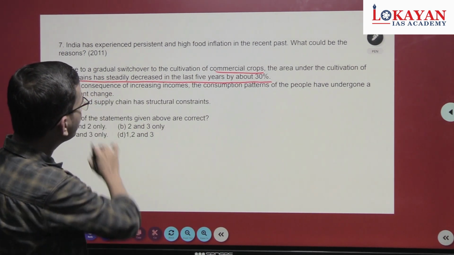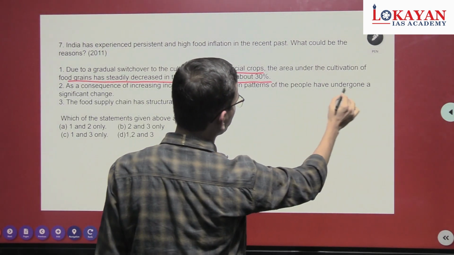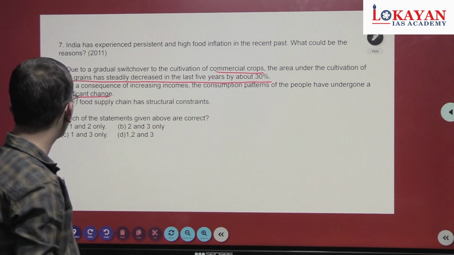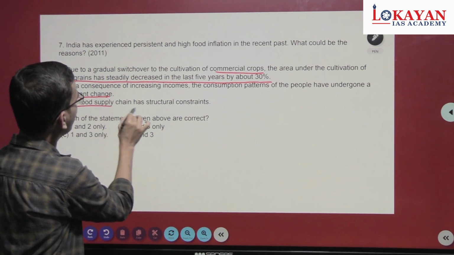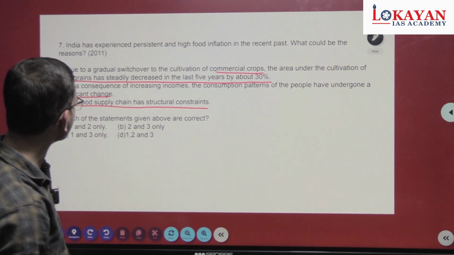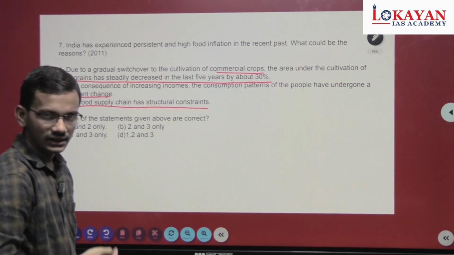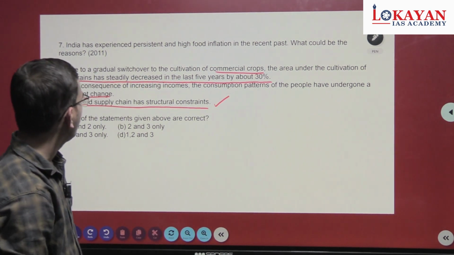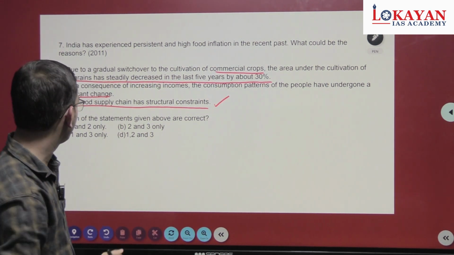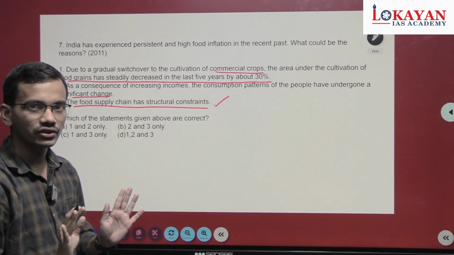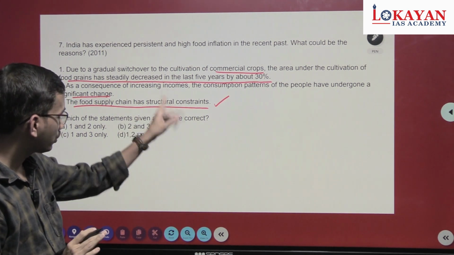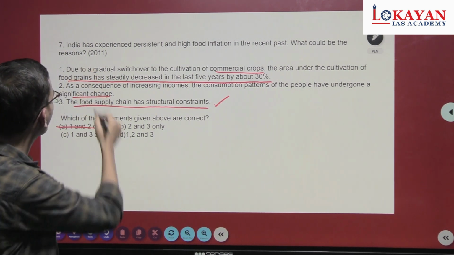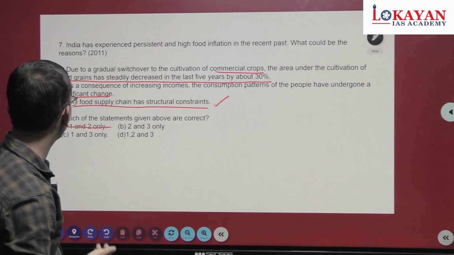As a consequence of increasing incomes, the consumption patterns of the people have undergone significant change. Third one, the food supply chain has structural constraints. Is it correct or incorrect? Obviously it's correct, a very generic statement. It's also a syllabus point in the GS3 syllabus that the food supply chain has structural bottlenecks and constraints. The third statement is correct, so eliminate option A. Now move to the first two statements.